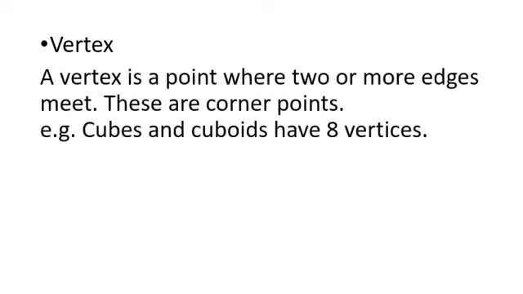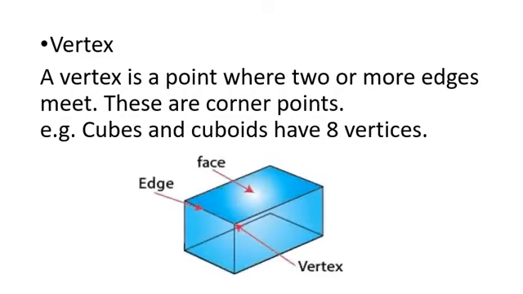Now, what do you mean by a vertex? A vertex is a point where two or more edges meet. These are basically the corner points. In simple language, you can understand them as the corner points of a given figure. And cubes and cuboids have 8 vertices. So from this figure, it is very much clear to you.